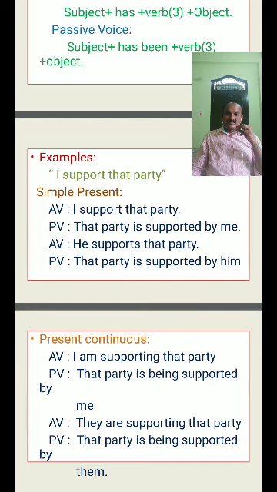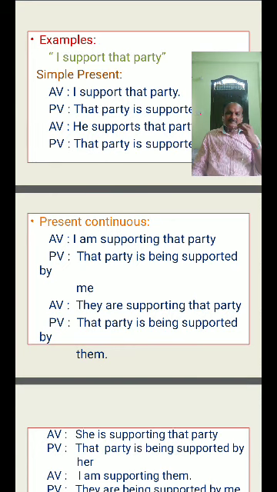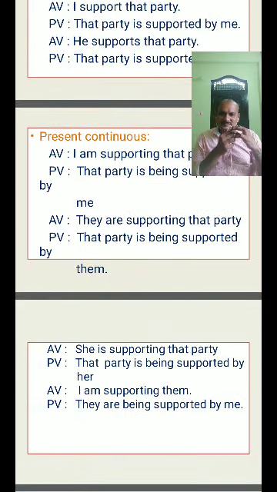Come to present continuous. I am supporting that party. That party is being supported by me. They are supporting that party. That party is being supported by them. She is supporting that party. That party is being supported by her. I am supporting them. They are being supported by me. See, here them becomes they. They is the subject.